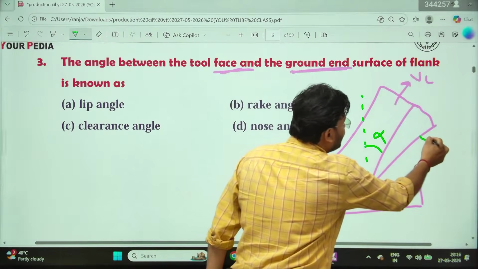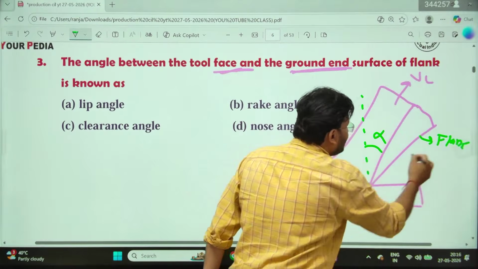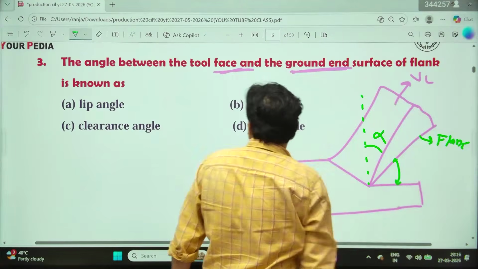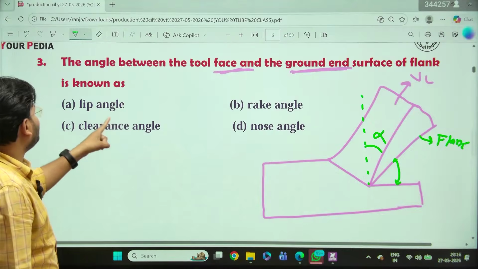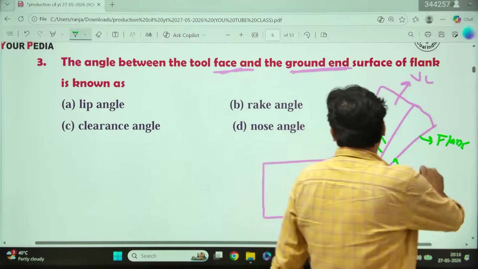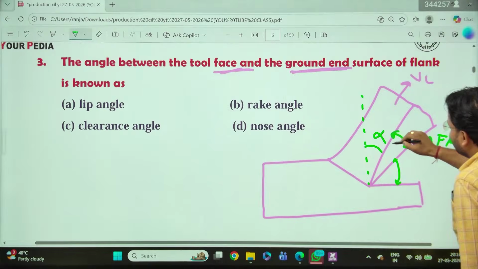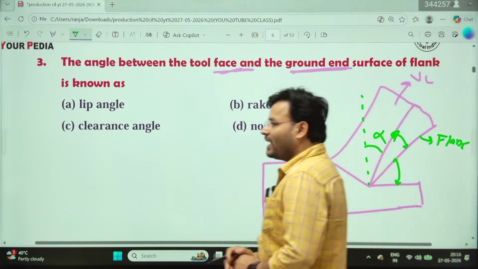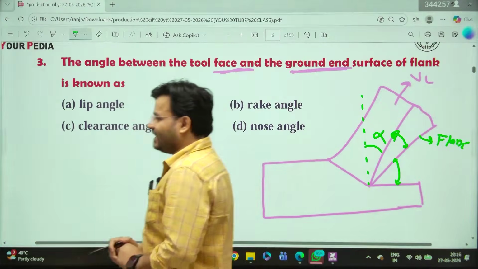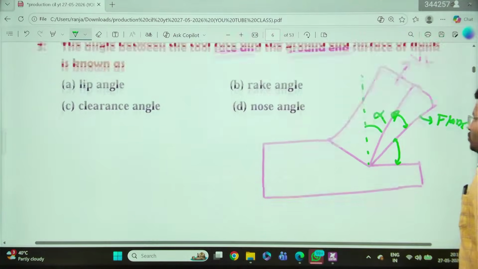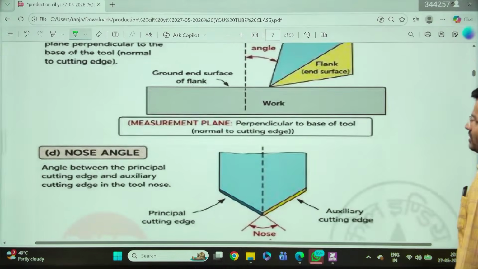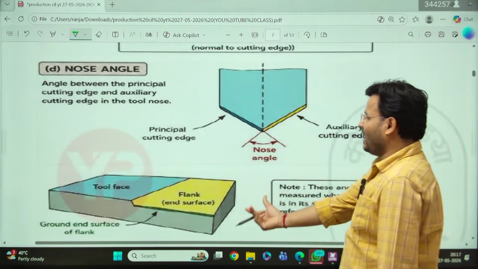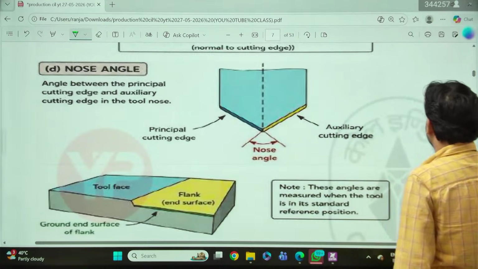This is called your flank, and this angle is called what, my dear friends? The angle between the tool face and the ground surface of the flank. So this is called the clearance angle, and this is called the lip angle, my dear friends. So what will be the answer of that question? Yes, right. Your answer is absolutely right: the lip angle will be the right answer. All this we can see here: nose radius, nose angle, I have come with all of it. This is your flank, this is your nose radius.